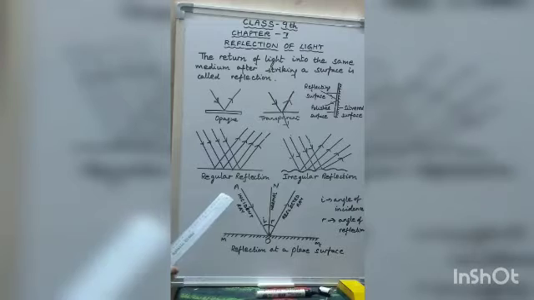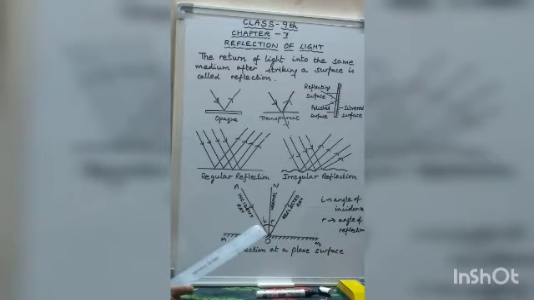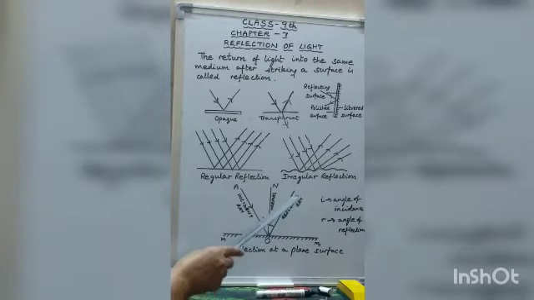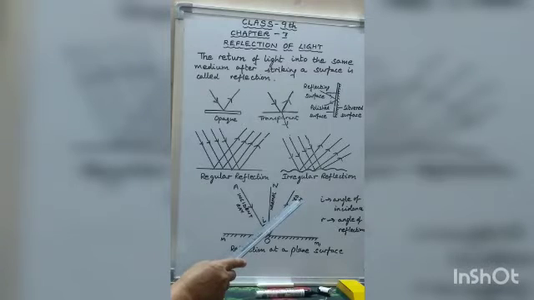So the light ray striking a reflecting surface is called the incident ray, and the point at which the incident ray is striking the surface is called the point of incidence. The light ray which is obtained after reflection from the surface, in the same medium in which the incident ray is travelling, is called the reflected ray.